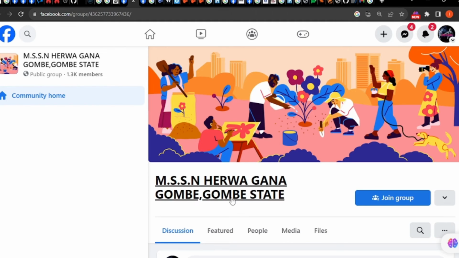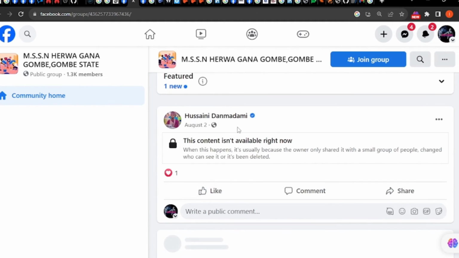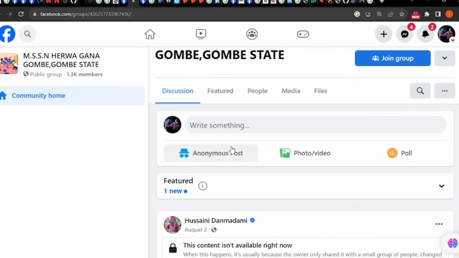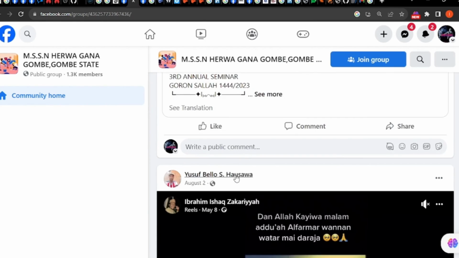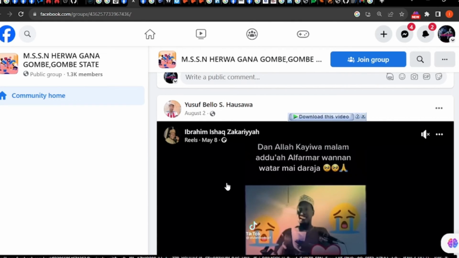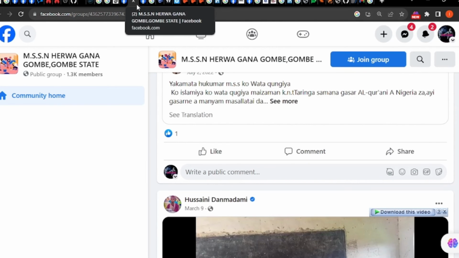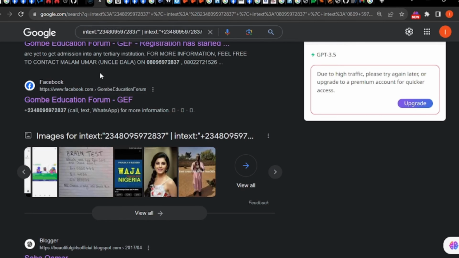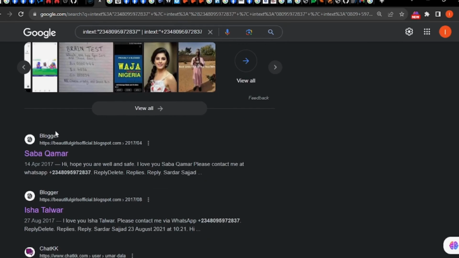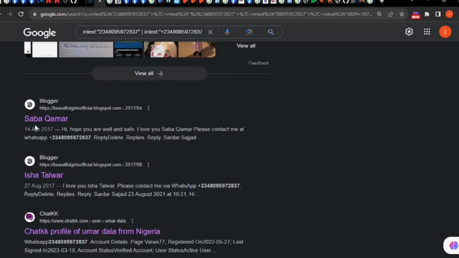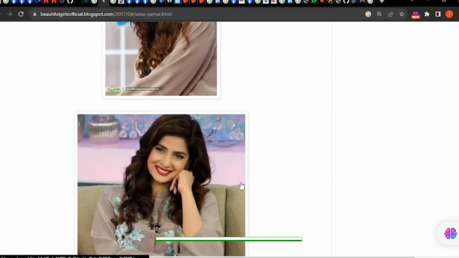Now, when you check on that information, we need to match the name and the photo. But if you're checking in here, it is hard to match. It doesn't click. There's only the common denominator of Gombe, but it is hard to really attach that information. So I placed a pause on that information. So far, that is what phoneinfoga is giving us. If I go even further, I can see that information is still appearing in 2017. In 2017, still under this blog, you still find that Omar is somewhere here.